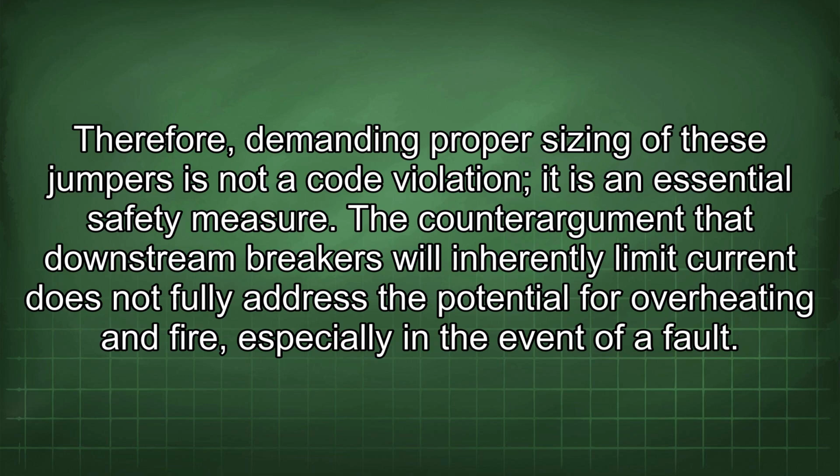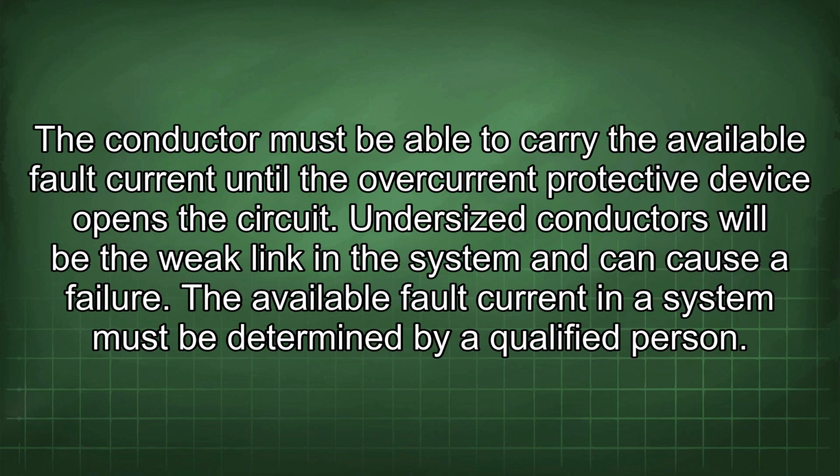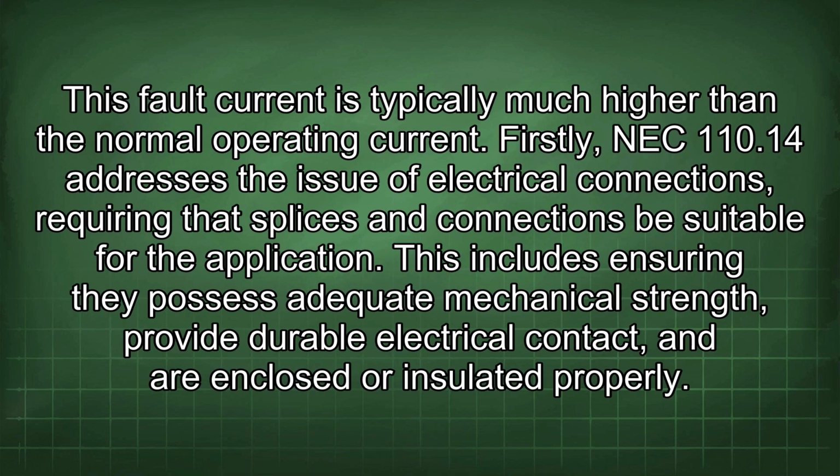The counter-argument that downstream breakers will inherently limit current does not fully address the potential for overheating and fire, especially in the event of a fault. The conductor must be able to carry the available fault current until the overcurrent protective device opens the circuit. Undersized conductors will be the weak link in the system and can cause a failure. The available fault current in a system must be determined by a qualified person. This fault current is typically much higher than the normal operating current.